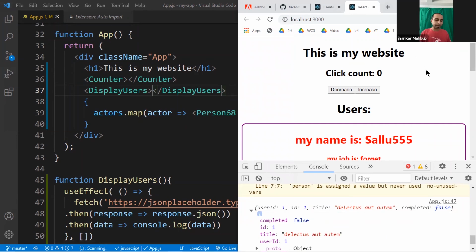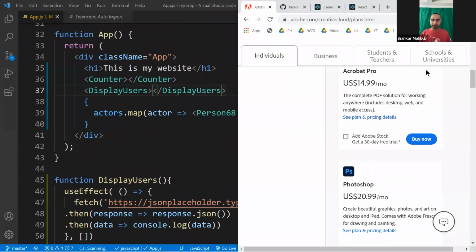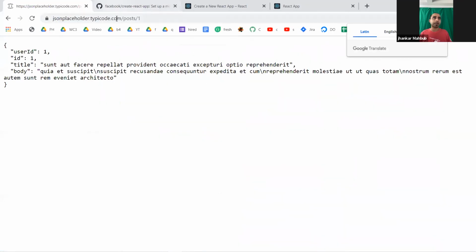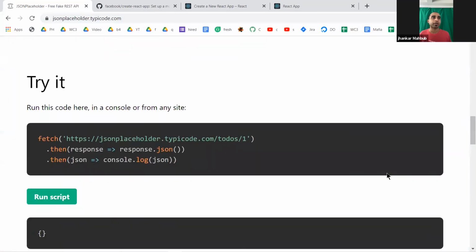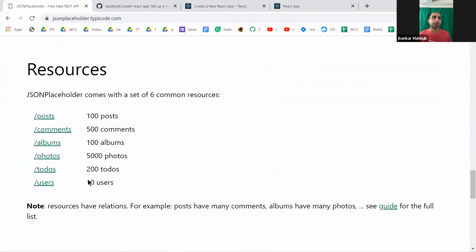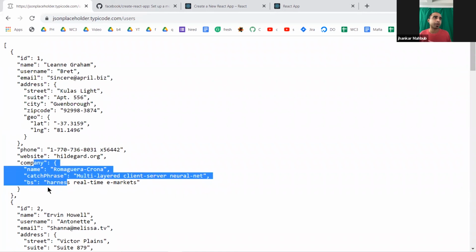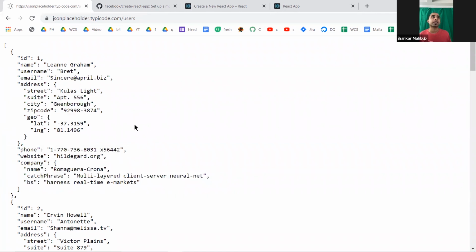Now we can go to the JSONPlaceholder website, and you see they have a lot of other APIs. For example, one of them loads 10 users. If you click on this, you see there's a lot of data: every single user has a name, an email address, and many other things, maybe a company and a lot of other fields.